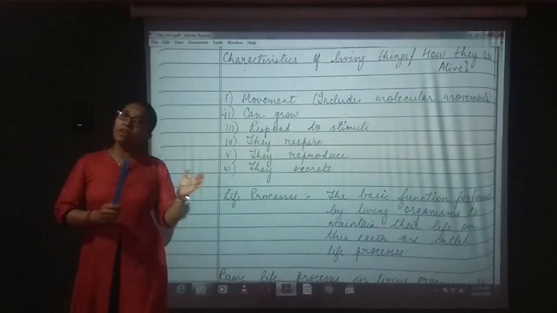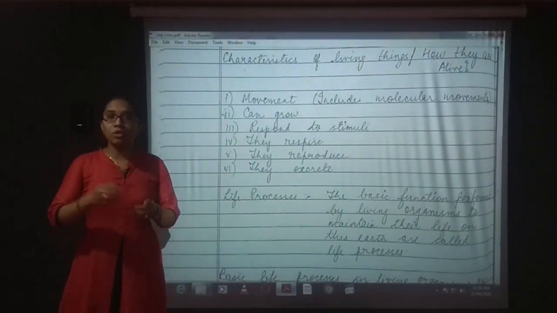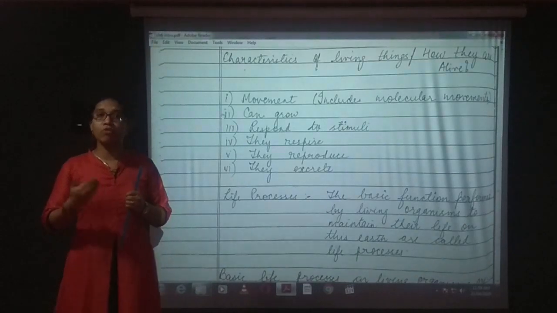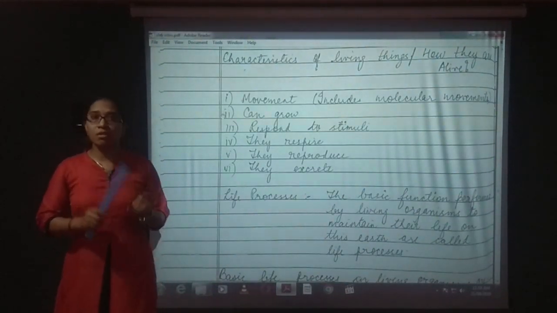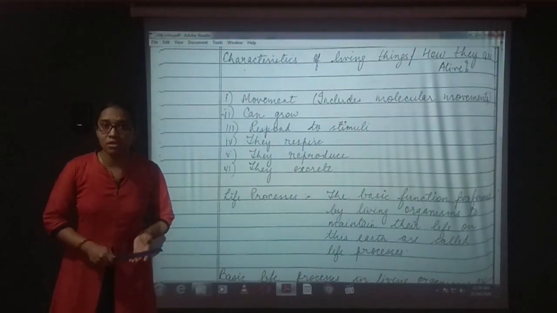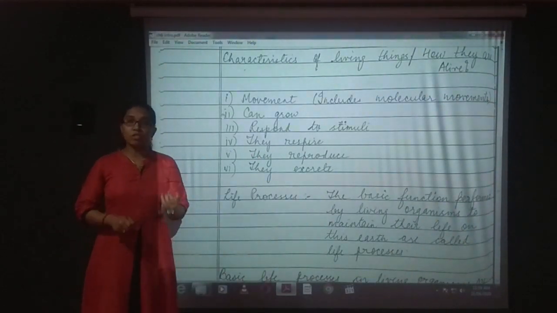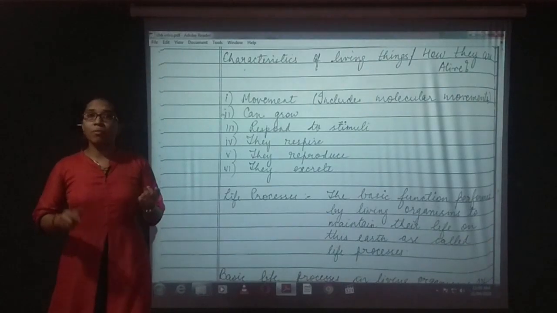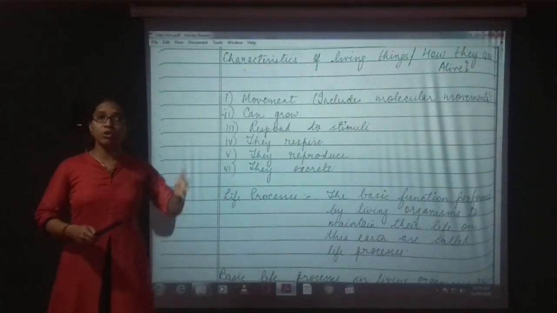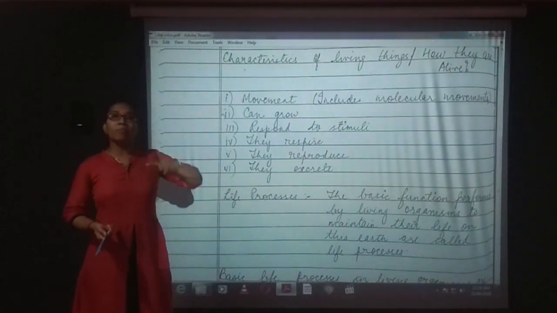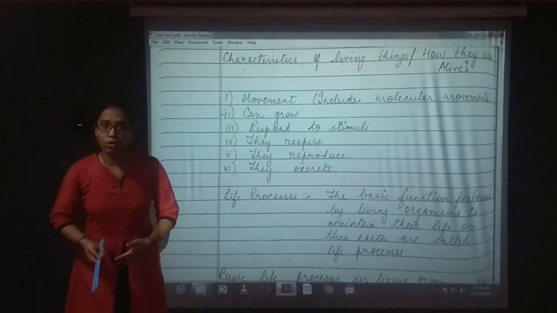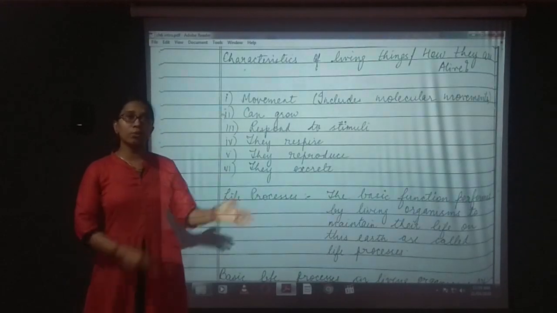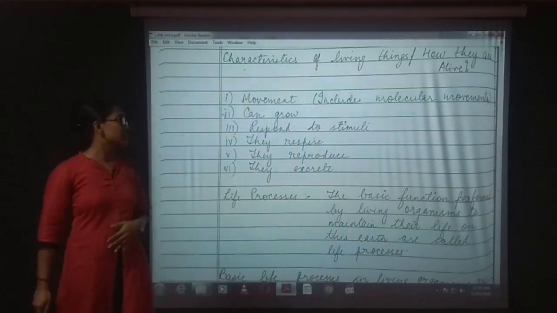That is, we have already learned last year how the cells transport materials. With the help of osmosis and diffusion, water is transported, minerals are transported, and other food materials are transported. We learned about endosmosis, we learned about solute, solvent and everything. In osmosis it moves from higher concentration to lower concentration. We are clear with the chapters that we learned last year.